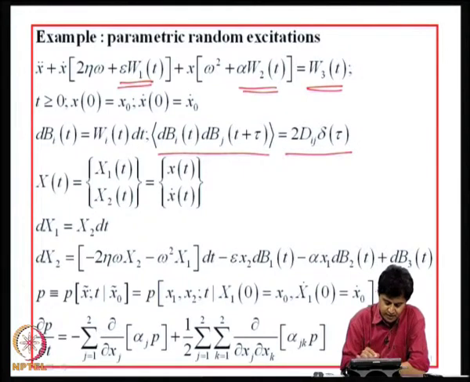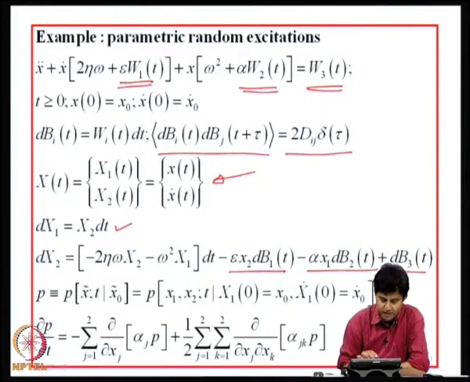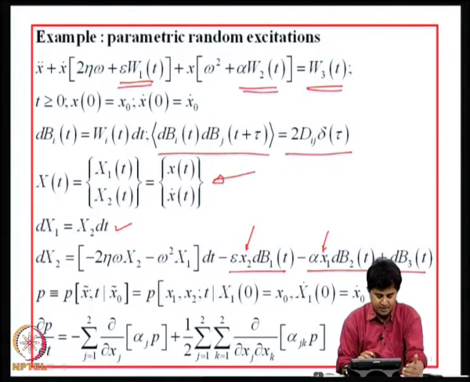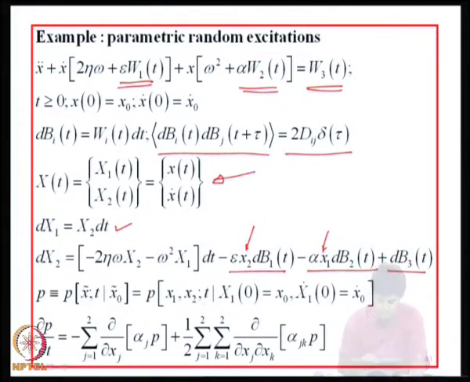Okay. Now, again I define the state vector as x1, x2 which is x dot and get the equations in this form. Now, there will be additional terms here containing the increments of 3 Brownian motion processes, and they are multiplied by system states for the 2 terms, and of course, the third term is an excitation. Again we are interested in finding the evolution of the transition probability density function, which is now function of x1, x2, t conditioned on x naught and x naught dot. So, that FPK equation will have this form, and we need to now determine alpha j and alpha jk.